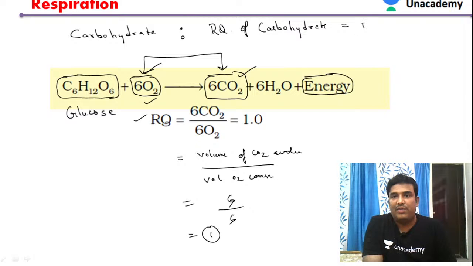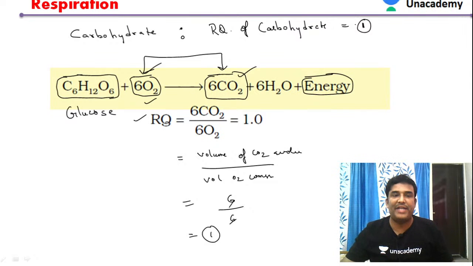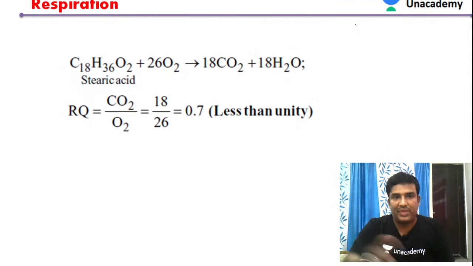That is what we have to solve in this way. We have to calculate the respiratory quotient in this manner. So the respiratory quotient of carbohydrates is always 1. Based upon the given equation, we can directly say that any carbohydrate molecules have a respiratory quotient of 1 only. Let us see the next one.